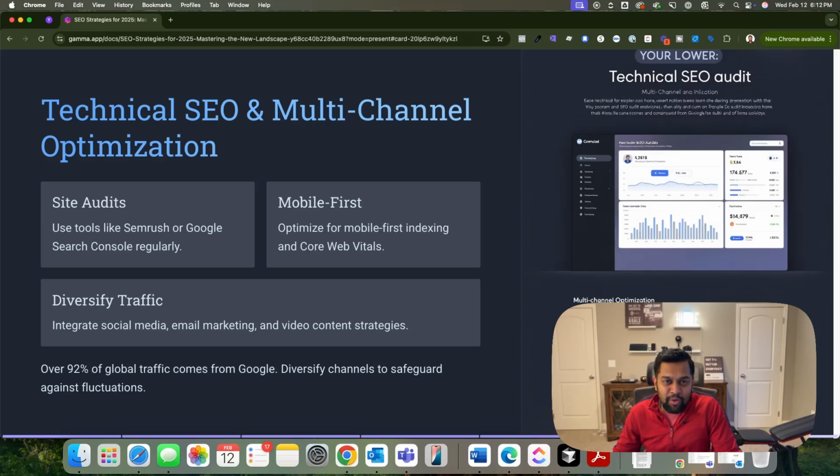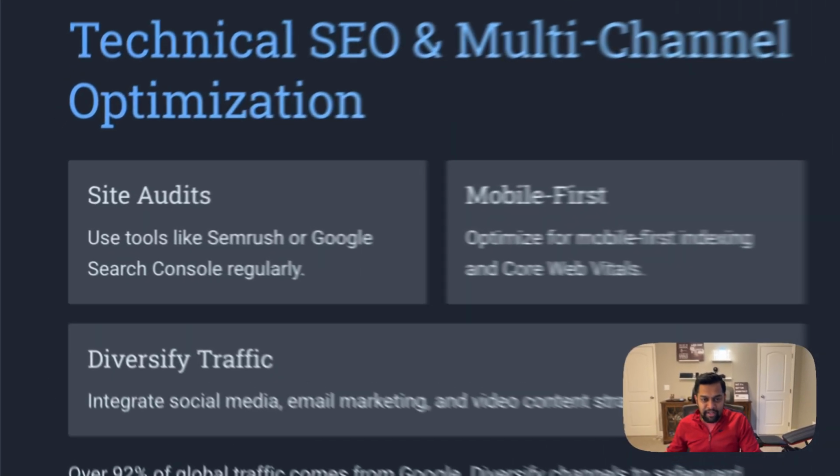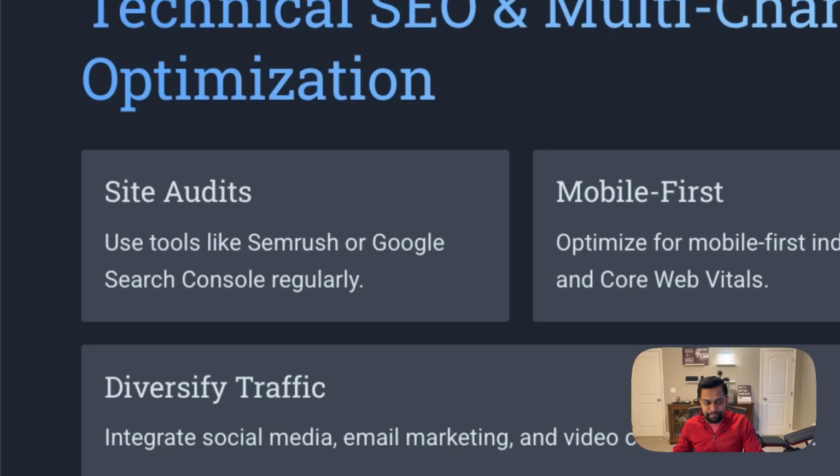Even though 92% of the global traffic comes from Google, I think it's always best to diversify our channels. You must have noticed that there is a slight competition going on where people are searching on ChatGPT and Perplexity. They are getting answers on AI search engines, right? So Google's market share is actually at risk and it's going to slightly decline. That's why you need to focus on other channels in terms of ranking on those areas.